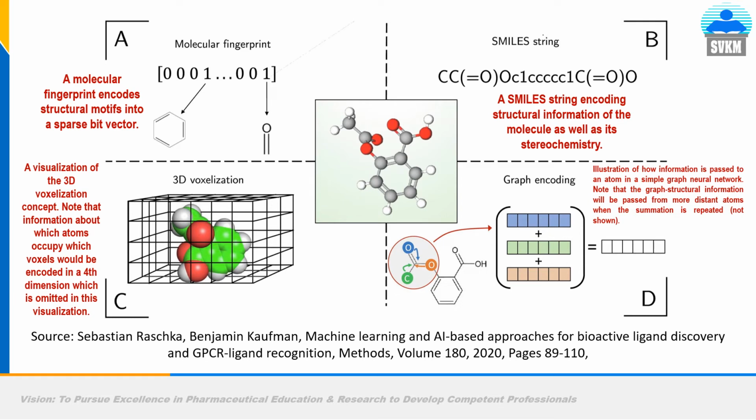C is 3D voxelization. What is it? A visualization of the 3D voxelization concept. Here, information about which atoms occupy which voxels would be encoded in the 4th dimension, which is omitted in this visualization. So basically it is used when you have to go for docking and other types of experiments. It is not much used, at least at this moment. Now D is for graph encoding. I will discuss it in the next video, about graph neural networks or molecular graphs or graph encoding.